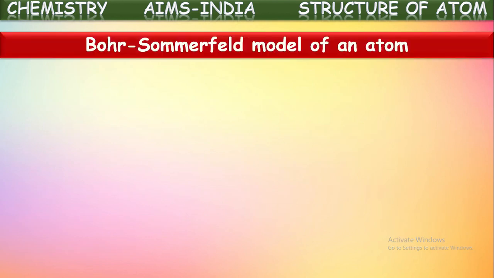Next, why these atomic spectral lines are splitting into two or more finer lines was explained further in the Bohr-Sommerfeld model of an atom. So Bohr's theory was extended by one more scientist, Sommerfeld, and he proposed a model to explain these limitations in Bohr's theory.